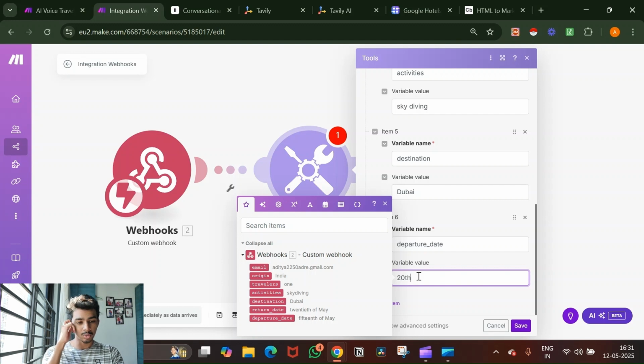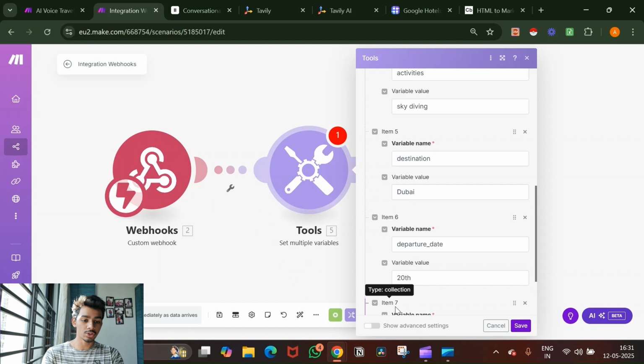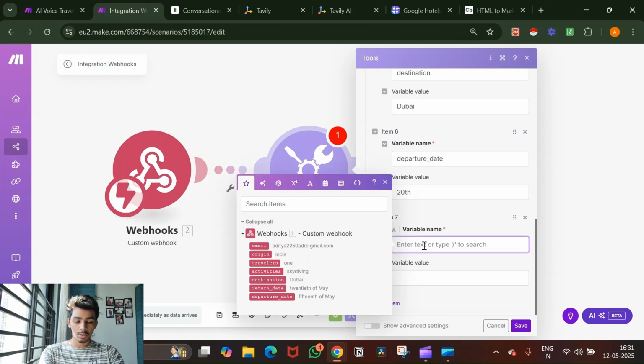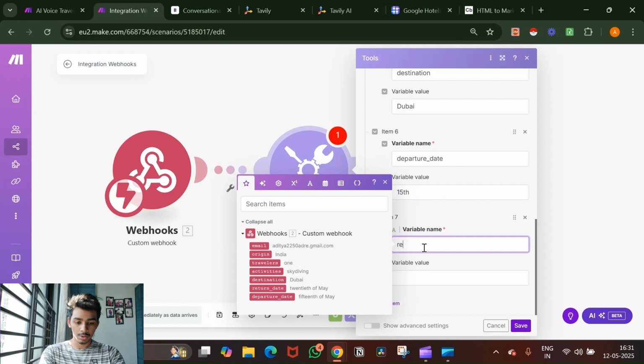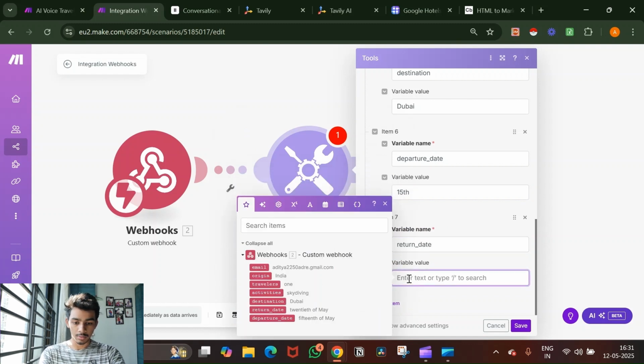Instead of string, you can also do a number, so it just outputs the number. Oh, sorry, the departure date is 15th, not 20th, and the return date is 15. Okay, the return date is 20. What am I doing?